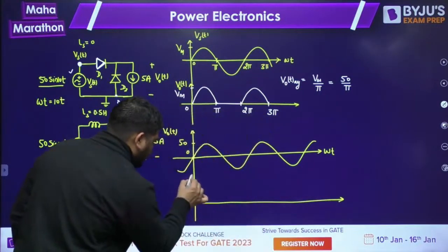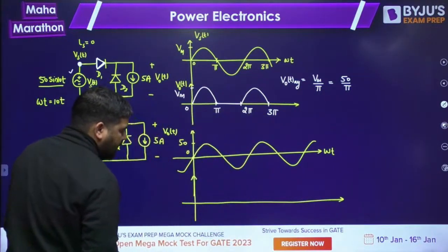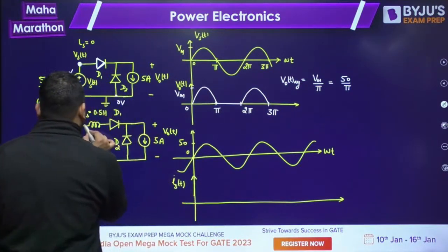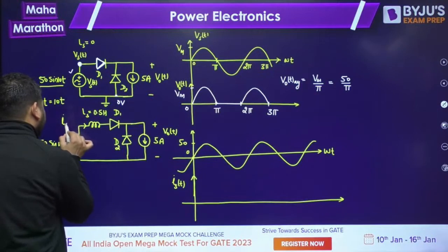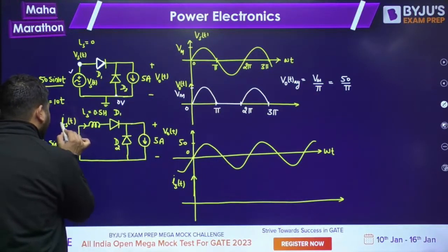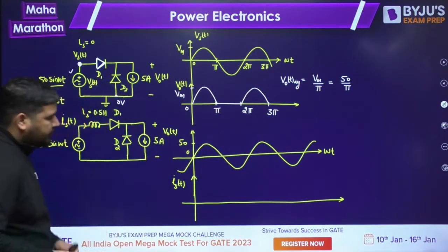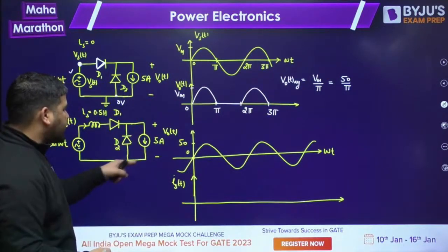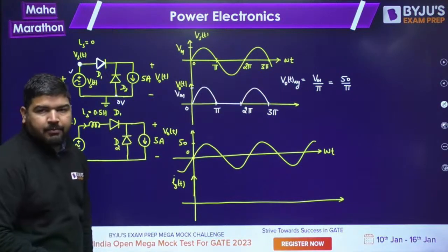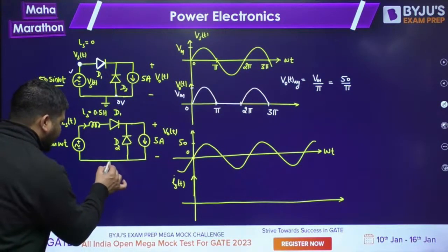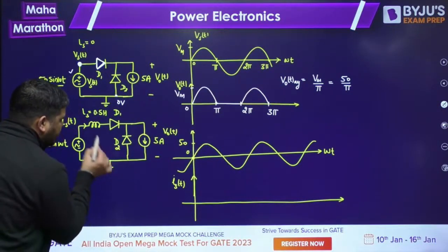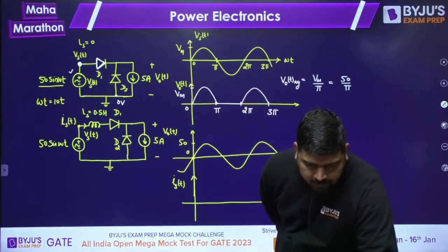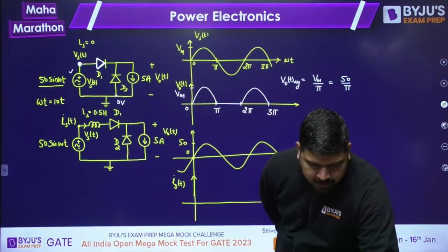Now I want to see two or three things. One is the source current IST, and one is this output voltage V naught t. So now you can see that before 0, the freewheeling diode was conducting. This diode was conducting. The current was freewheeling because this voltage was, let's take it 0 now. Let's assume that this is 0 and this is VST. Tell me guys, is it clear now?